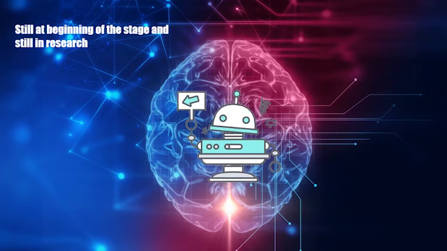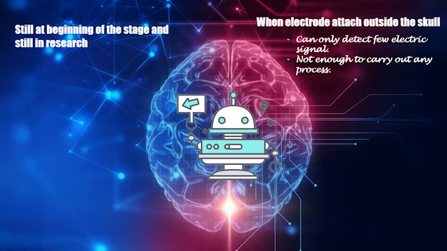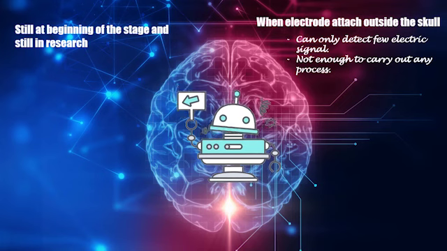And there are two ways to attach an electrode, which receives the electric signal from the brain. The first one is attached outside the skull. For this method, it can only detect few electric signals, and the signals detected are not enough to carry out any process. This is because the signal is too weak.